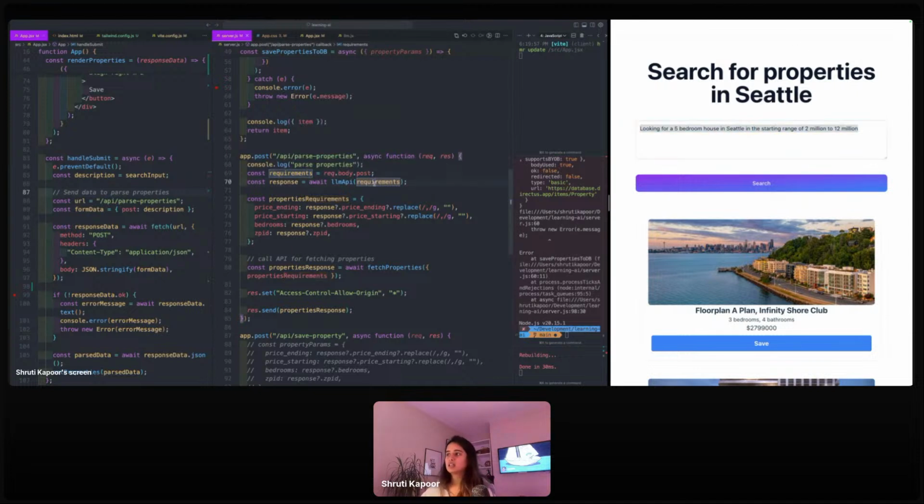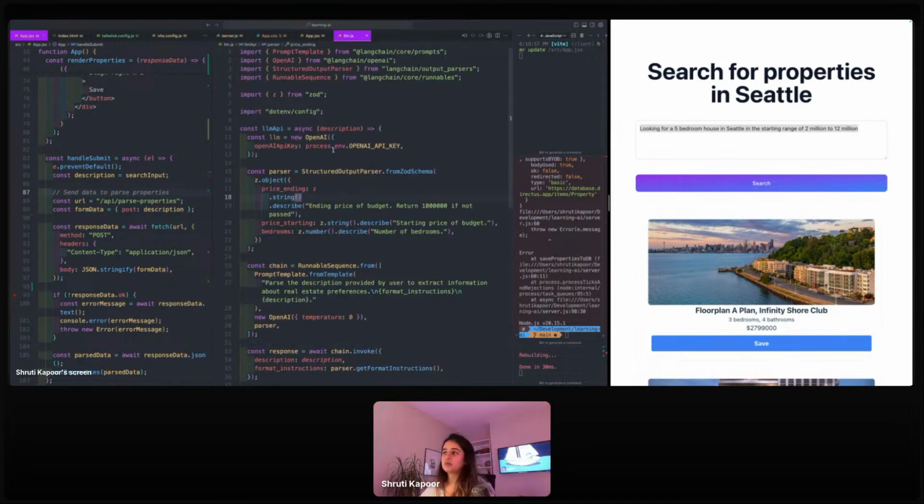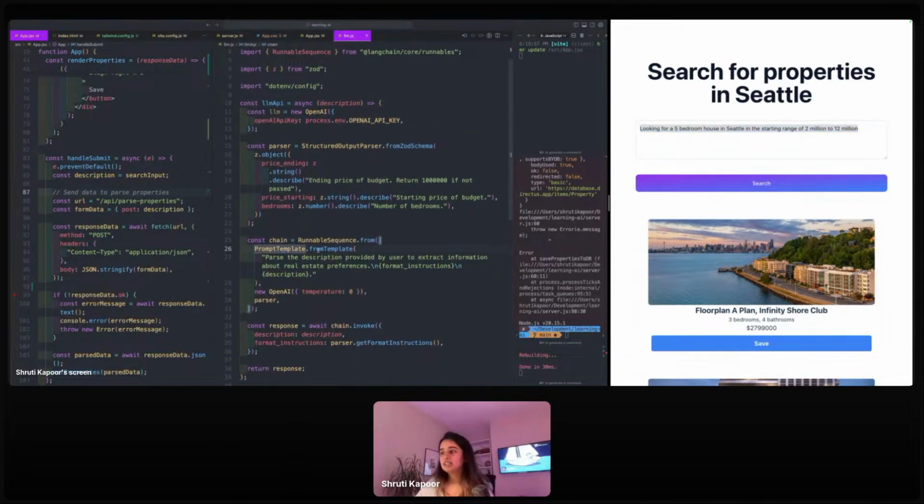Then it's going to send that English sentence or phrase over to my LLM API. And this is where OpenAI is integrated with LangChain. So this is where the LLM comes in. Now, this is really interesting because with the help of the LLM, you actually don't need to do much. You're literally going to provide OpenAI a key, and then use the parser to give it the description that you entered here. You're using this description and giving it a template.